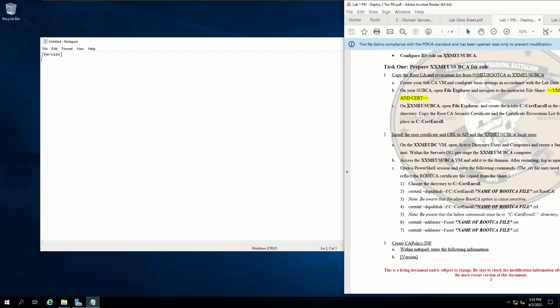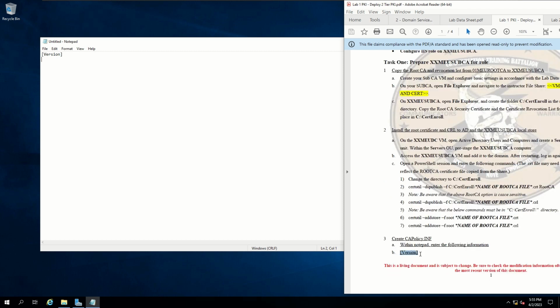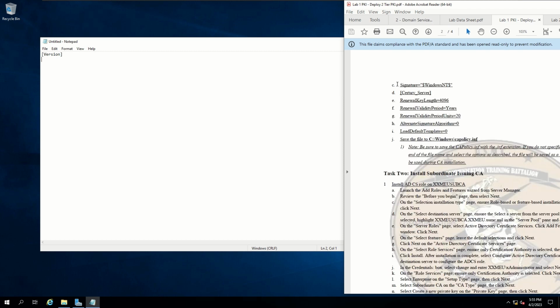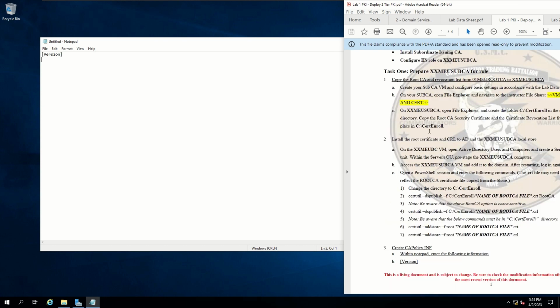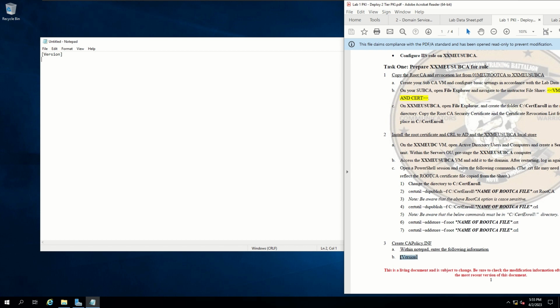Now, this is information I need to copy over from my environment, beginning with version, and all this information in there as well. The only thing you're not going to copy in there are these identifiers for each line, which is the letters, but everything else is going to be typed in exactly as it is, including these little brackets in the first one, which is the version.